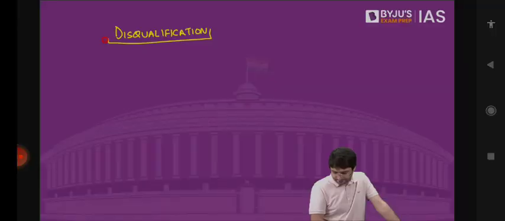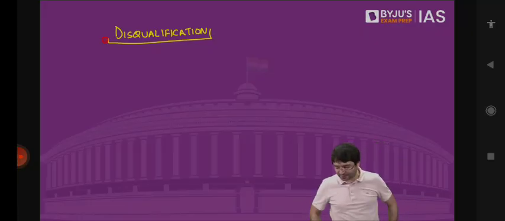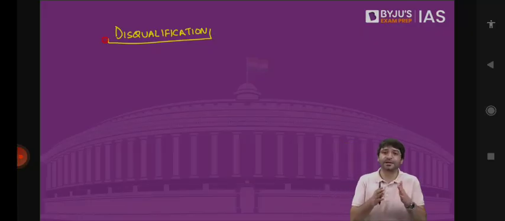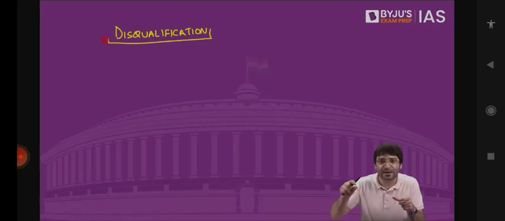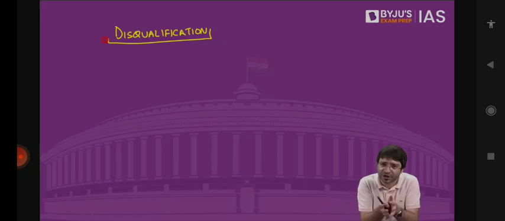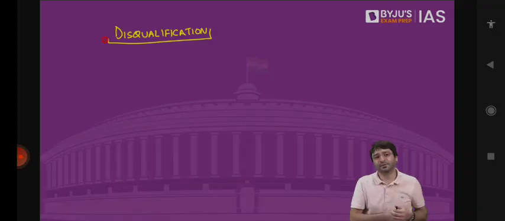Sir, is it because of the absence of legislative assemblies that all UTs are not represented in Rajya Sabha, or is there any particular reason why UTs are not represented in Rajya Sabha? What is Rajya Sabha? Council of States. What does Rajya Sabha do? Protects the interests of the states in parliament. It is these states which share a federal relationship with the union, with the center. Who are these states? States with legislative assemblies, not UTs. But in Rajya Sabha, we also include those UTs with legislative assembly.